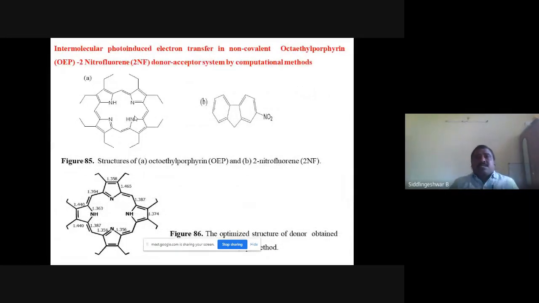And this is the last work: the intermolecular photoinduced electron transfer in a non-covalent octaethyl porphyrin and 2-nitrofluorene donor-acceptor system by computational method. This is the donor, this is the acceptor, octaethyl porphyrin. The experimental work was done by Mihir Ghosh, one of our co-workers who works in Shantiniketan Institute, Paschim Bengal. So here, this is the optimized structure of the molecules.